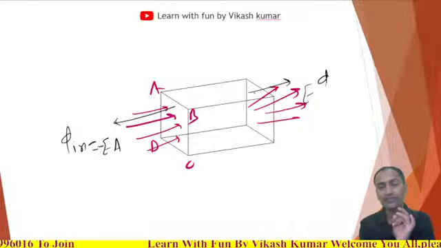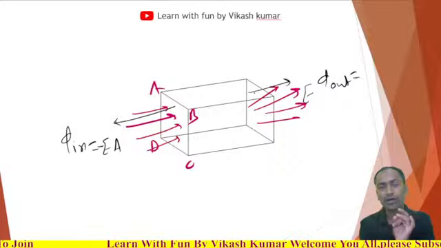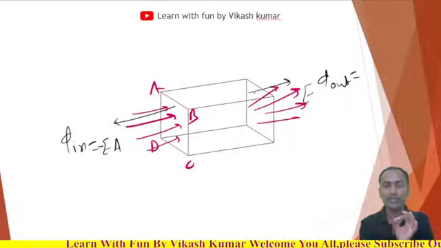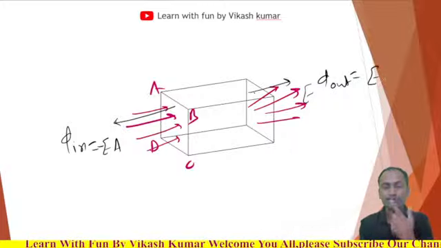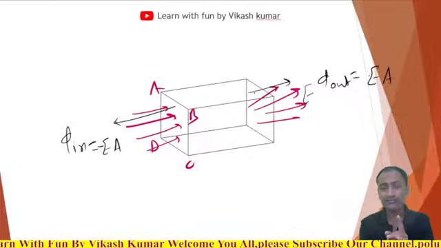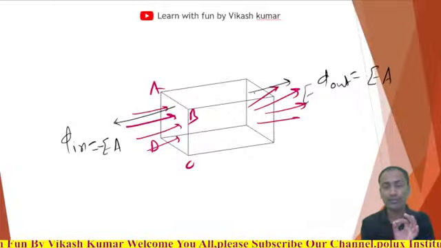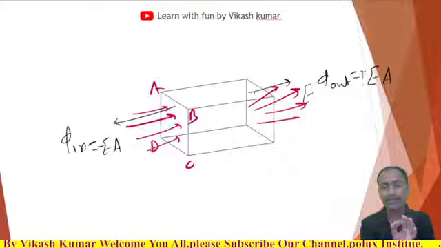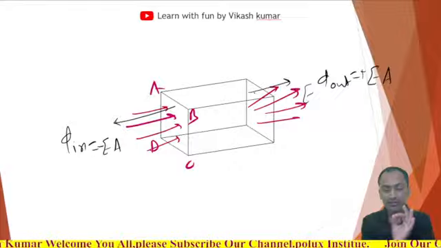And the flux going out, how much will it be? It will be electric field into area, and this will be positive. Why? Because the angle is 0 degrees. So cos 0 will be 1. So in this case, this will be the situation.